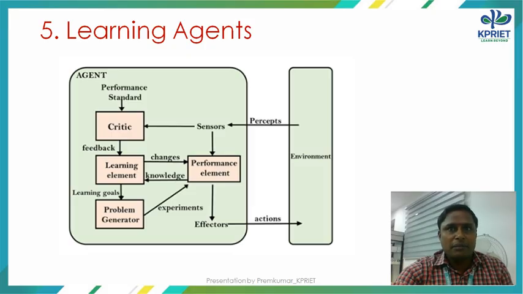First one is the learning element. It is responsible for making improvements by learning from the environment. The learning element takes feedback from the critic, which describes how well the agent is doing with respect to a fixed performance standard. Next one is the performance element. It is responsible for selecting external actions. And the last one is the problem generator. This component is responsible for suggesting actions that will lead to new and informative experiences.